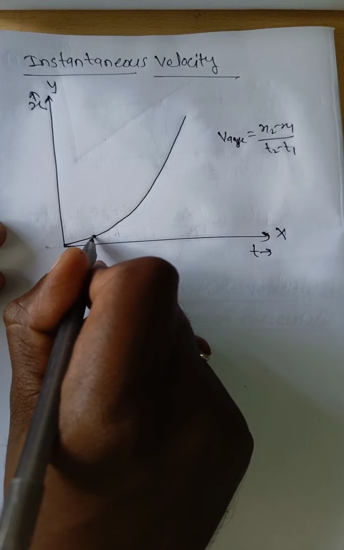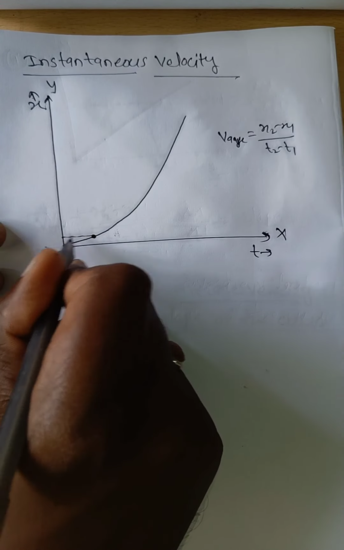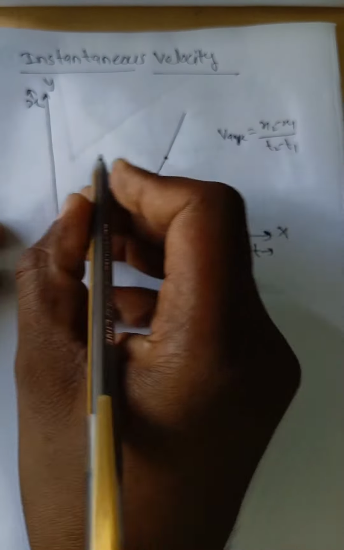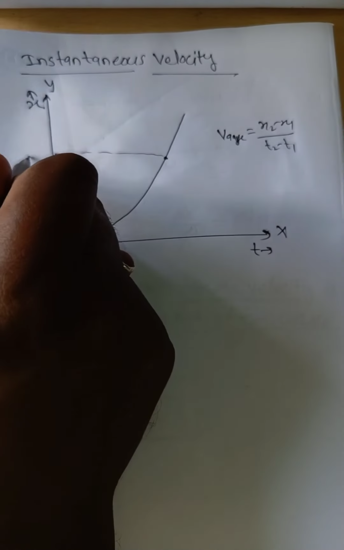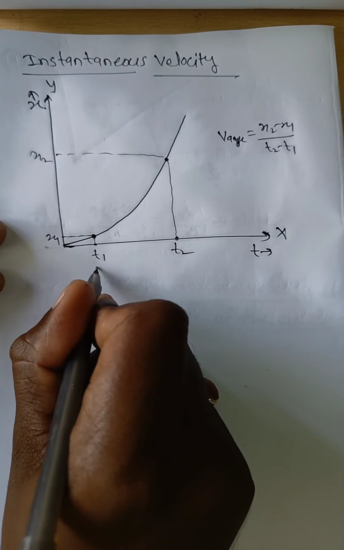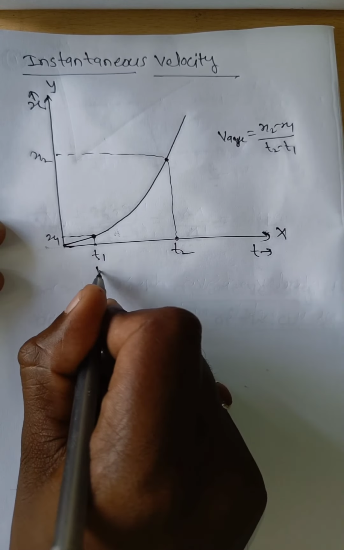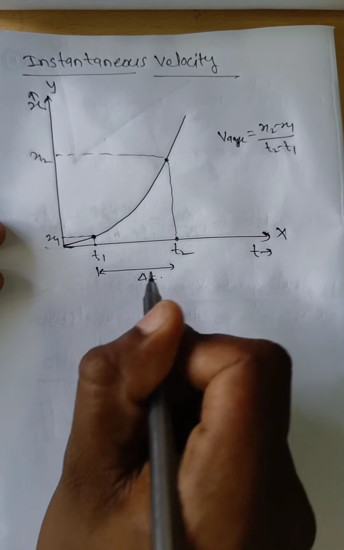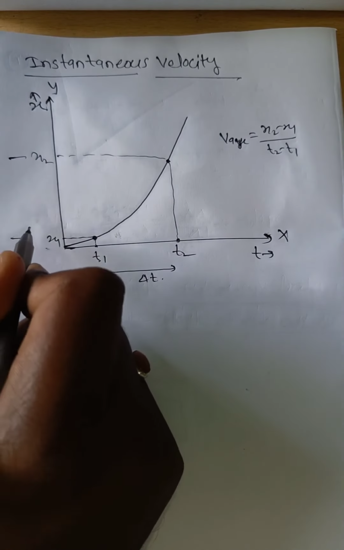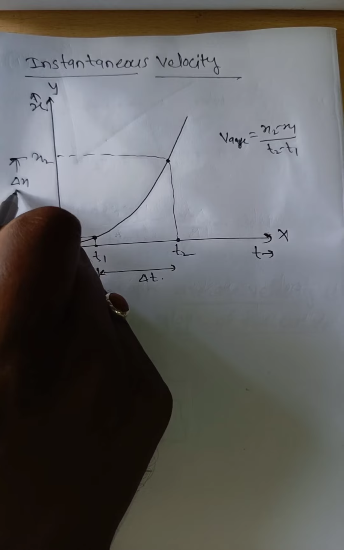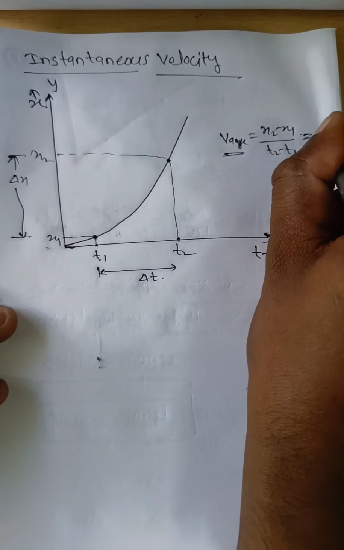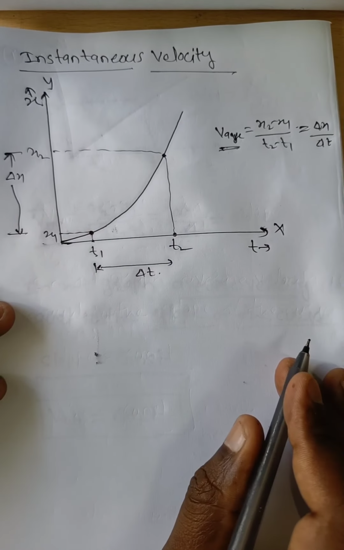Suppose the particle is initially here, means this position is x1 and this is t1, and finally the particle is here, means this is x2 and this is t2. The difference between t1 and t2 is known as delta t, and the difference between x1 and x2 is known as delta x. Average velocity is nothing but delta x by delta t.